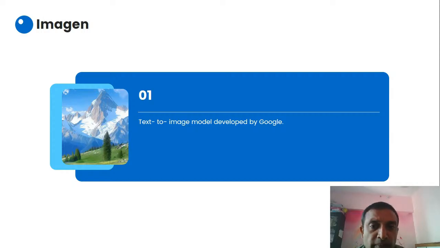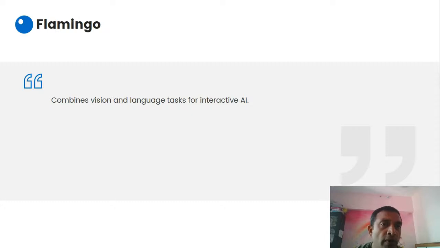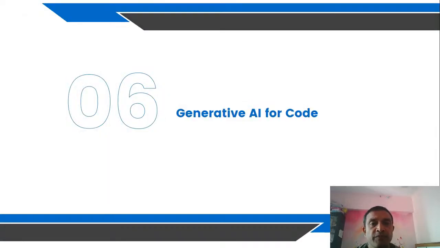Imagen, a text-to-image model developed by Google. Imagen is also used internally for Google Bard or Gemini as well. Flamingo combines vision and language tasks for interactive AI. These are much more advanced level AI models, for interactive purposes here.